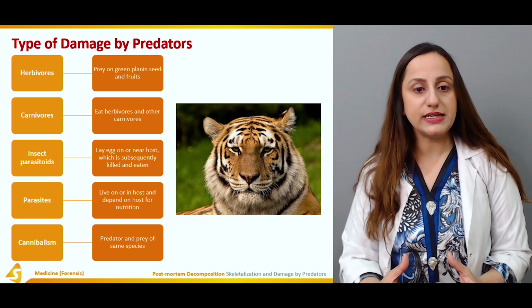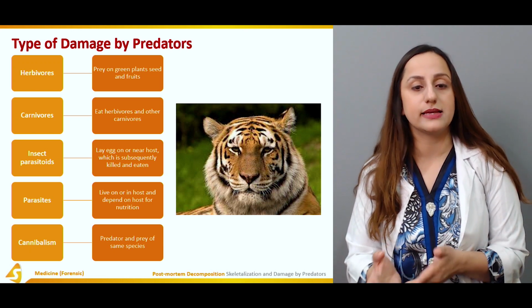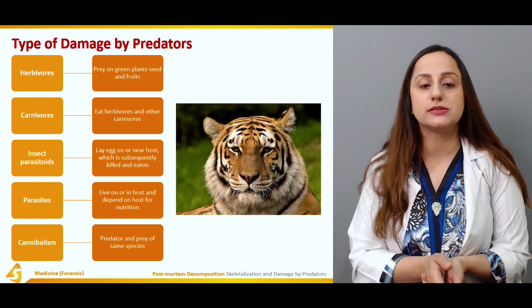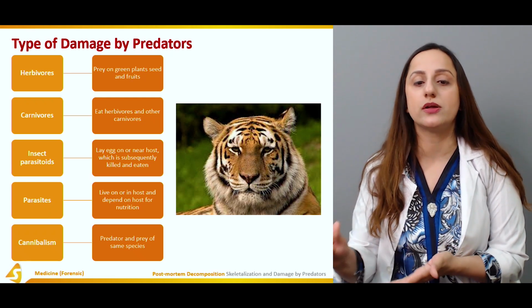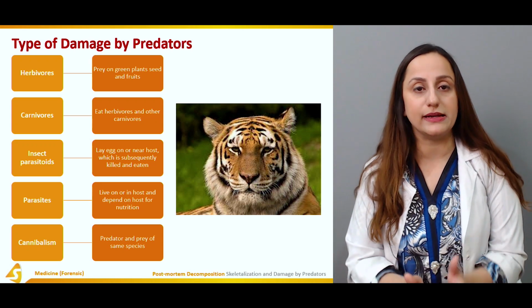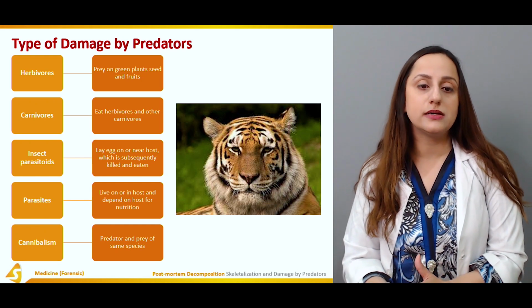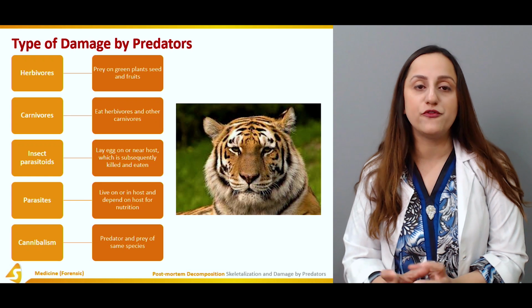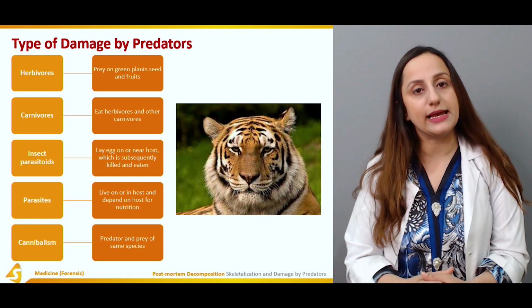Now, all of these things, the herbivores, the carnivores, the insect parasitoids, the parasites, and the cannibalism, come into action, except for the herbivores. They don't come into action because they eat only seeds, green plants, etc. The rest of the eating habits of the animals lead to the predation of the dead bodies. They will eventually infest the dead bodies, and they will speed up the process of skeletalization.